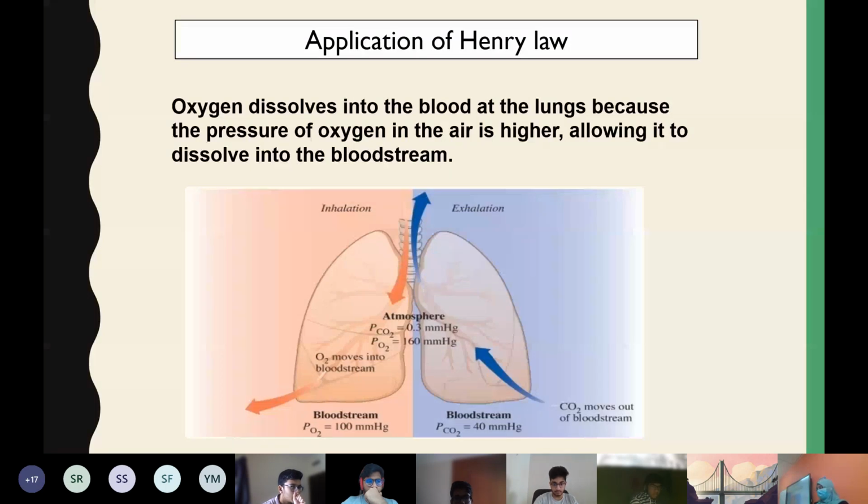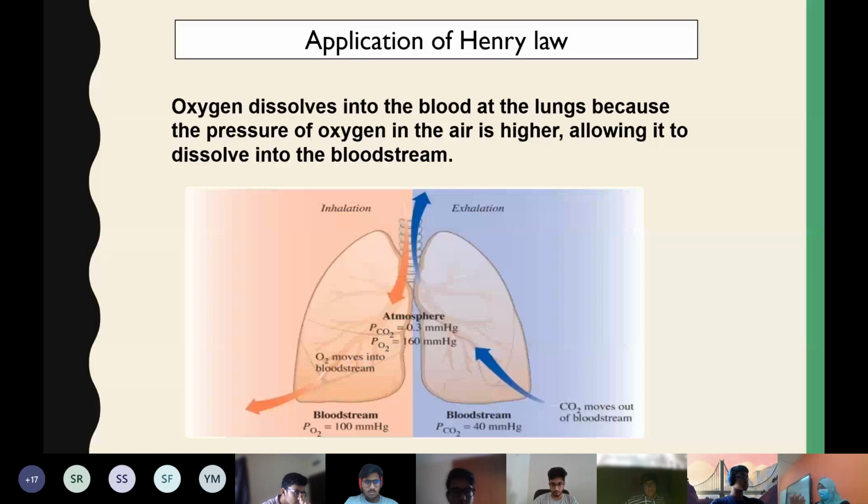Similarly, the dissolving oxygen. When oxygen in the air is high, it dissolves into the blood. Why is oxygen dissolving into the blood from lungs? Because the oxygen that we breathe in has a pressure that is higher than the pressure around us. The pressure has a total pressure. So this pressure causes the oxygen to get dissolved. The pressure of oxygen is very high in lungs compared to the pressure of oxygen in the cell or tissue area. So in the lungs, because of high pressure, it gets dissolved in the blood.